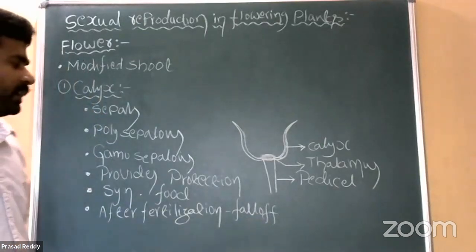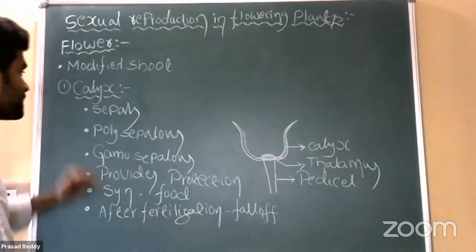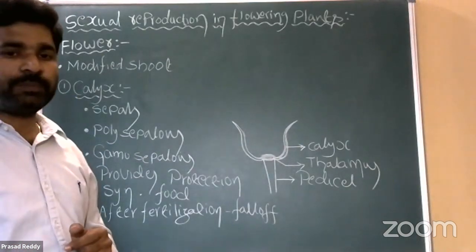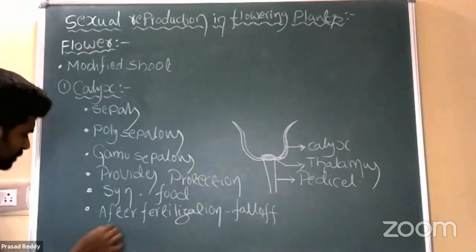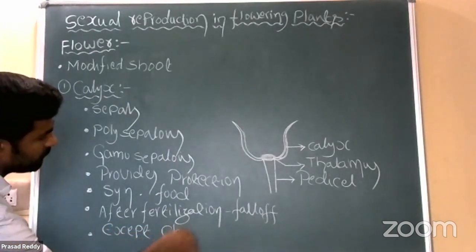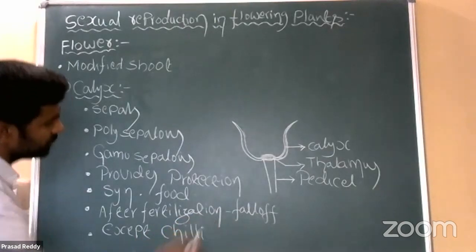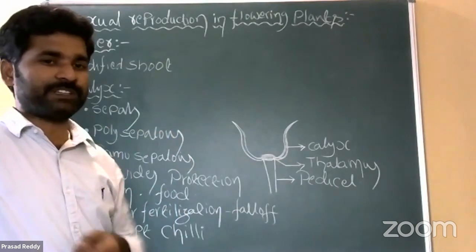But in some plants, in some flowers, the calyx remains persistent after fertilization also. Best example, chili. Chili, Capsicum frutescens. In chili, the calyx remains persistent.